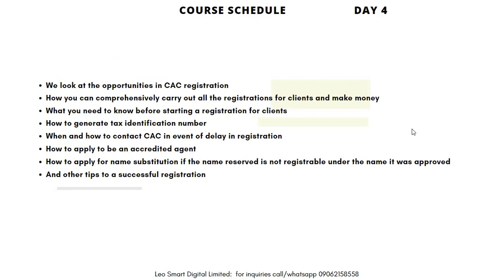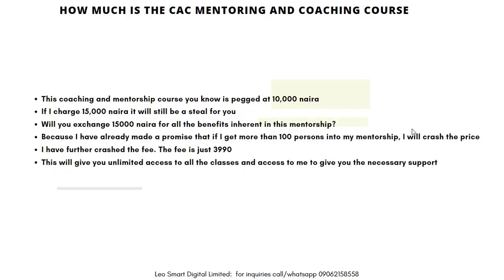Now, before we look at the opportunities, how you can do this registration for people and make money, how you can comprehensively carry out all the registrations for clients and make money, what you need to know before starting a registration for clients, how to generate tax identification number, when and how to contact CAC in event of delay in registration, how to apply to be an accredited agent, how to apply for name substitution if the name reserved is not registrable under the name it was approved, and other tips to a successful registration.